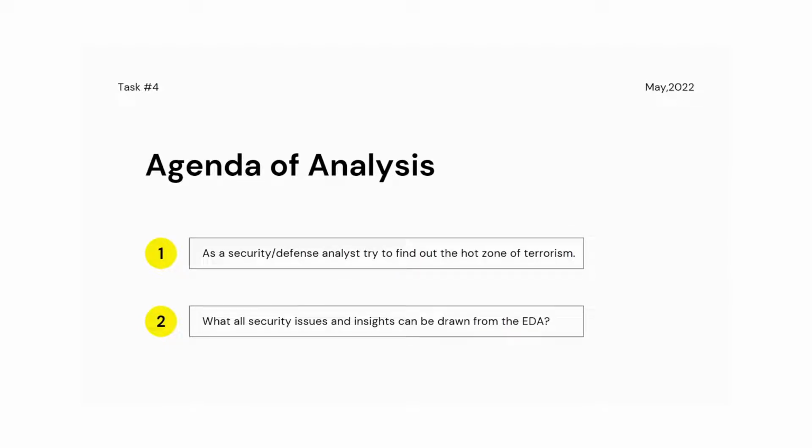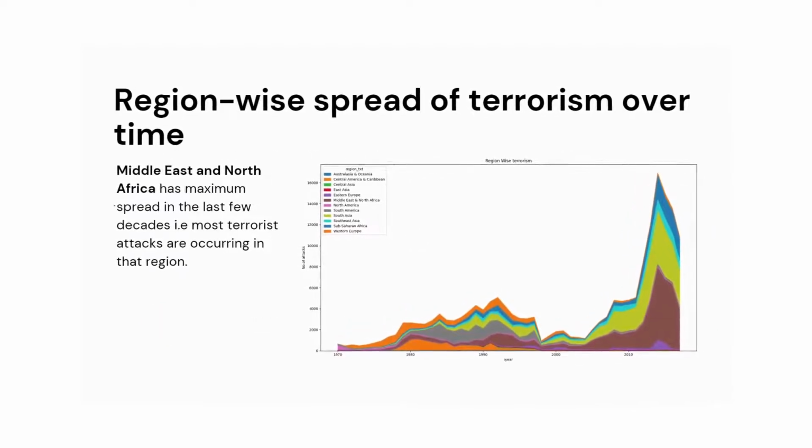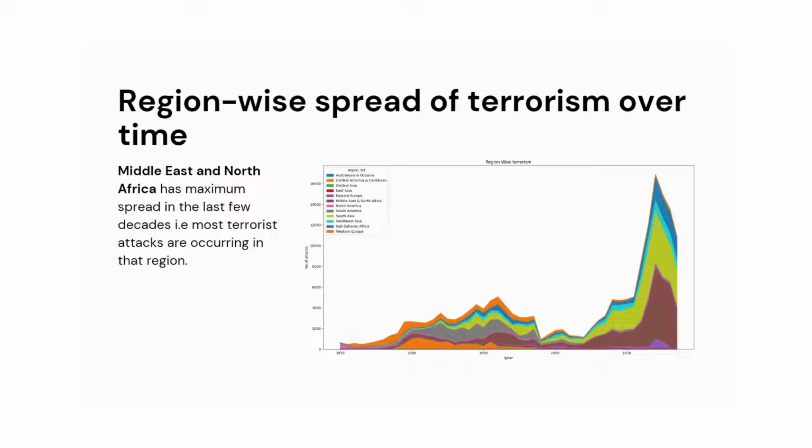The first thing I have done here is plot an area graph to understand the region-wise spread of terrorism over time. As we can see from the graph, the total number of terrorist attacks have increased over time, highest being somewhere around 2014. In recent years, most of the area is covered in brown. It represents Middle East and North African region. Thus, we can understand that Middle East and North Africa has experienced maximum terrorist attacks during the recent years.